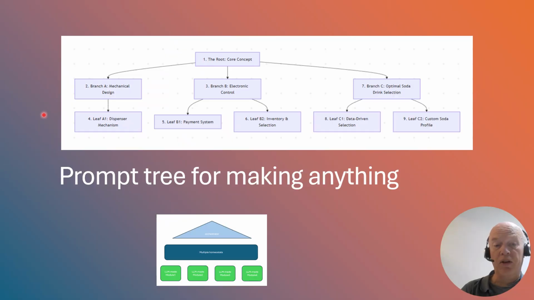This is just one example of a prompt tree, in this case for a soda vending machine. But in principle, a prompt tree can design anything, such as websites, machines, computer programs, and so on. It's very generic. Still, the mechanism as shown before can be applied to this tree, where it can be seen as an LLM-designed module. In fact, this picture was made by an LLM using the Mermaid graph scripting language.